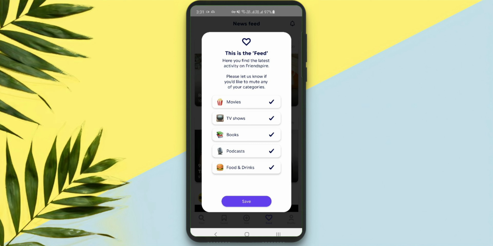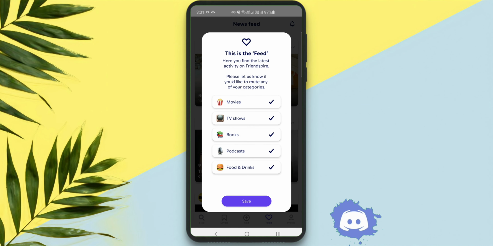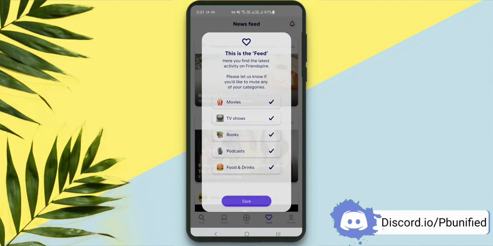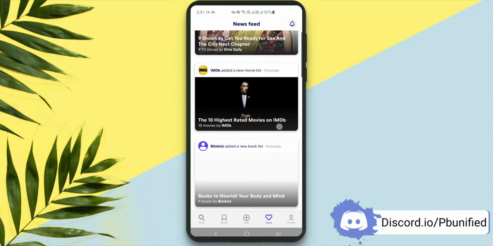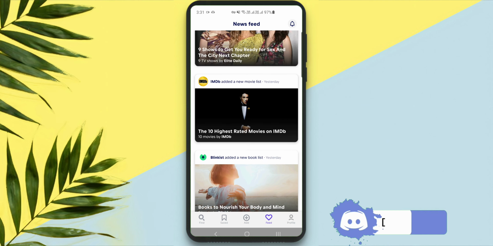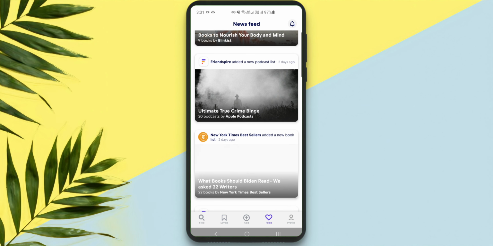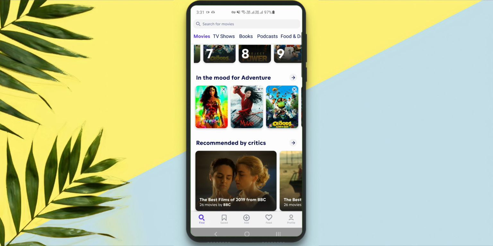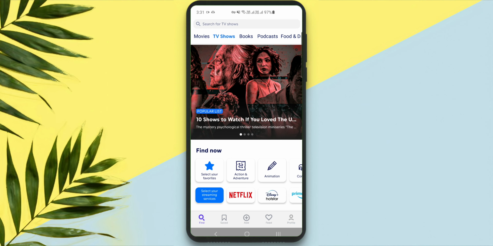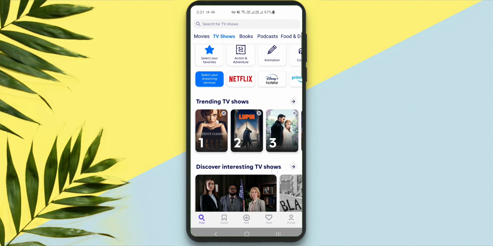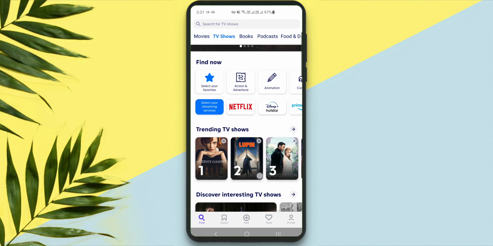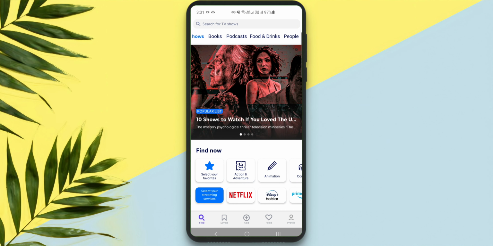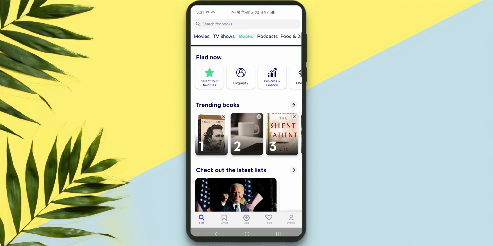And this is feed, that heart. So this is like your news feed, like 9 shows to get you ready. Okay, the 10 highest rated movies, all of these things. There's also a save option where you can save the movies that you want to watch for later on. Movies, you can save movies, TV shows, books, podcasts, etc. All the trending books and all the trending podcasts as well. What are the trending podcasts?